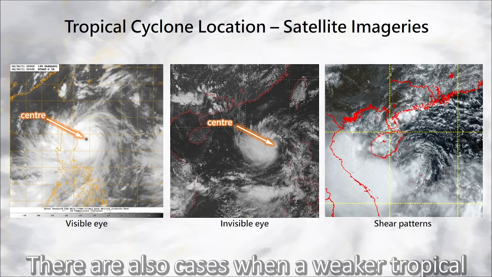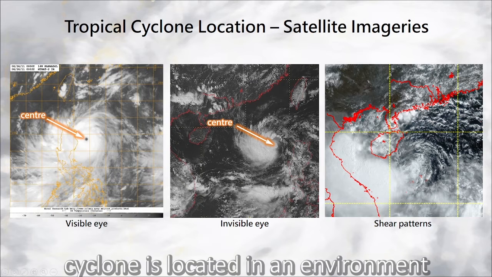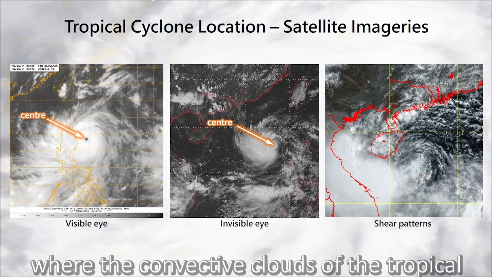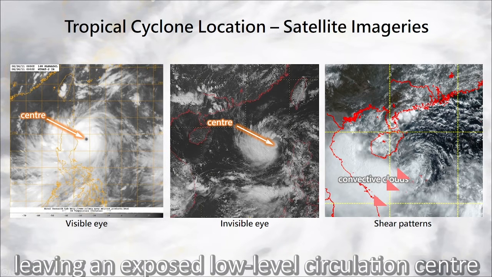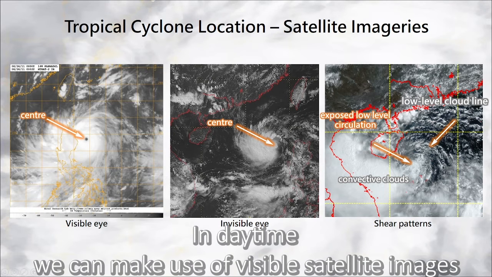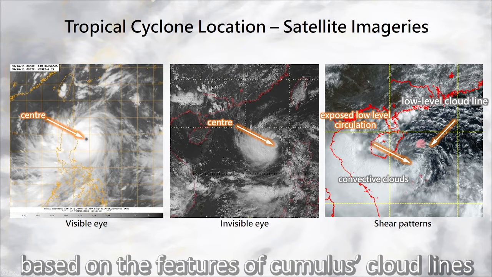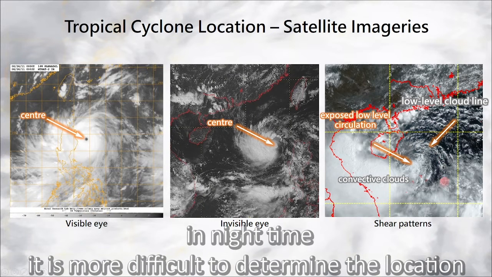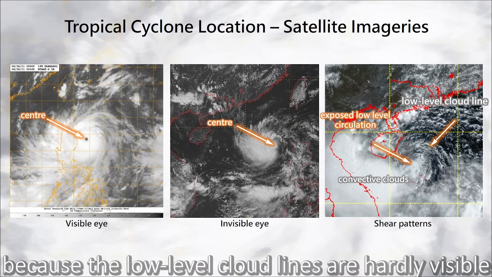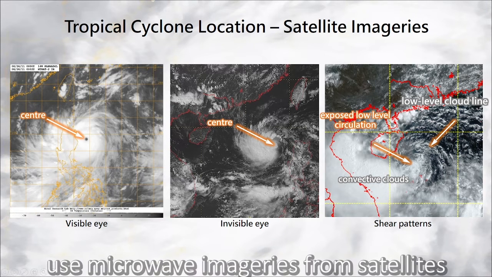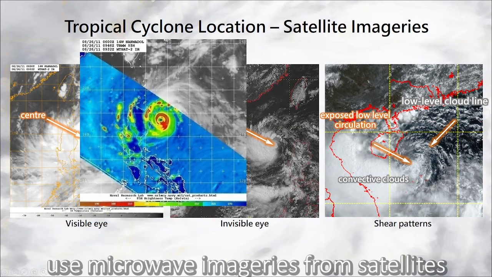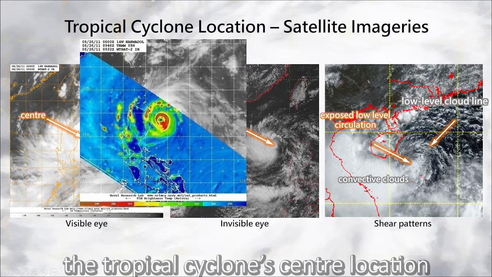There are also cases when a weaker tropical cyclone is located in an environment with stronger vertical wind shear, where the convective clouds of the tropical cyclone are blown far away from the center, leaving an exposed low-level circulation center. In daytime, we can make use of visible satellite images to deduce the center location, based on the features of cumulus cloud lines. In nighttime, it's more difficult to determine the location because the low-level cloud lines are hardly visible from the infrared satellite images. In these cases, we can sometimes use microwave imageries from satellites to better deduce the tropical cyclone's center location.